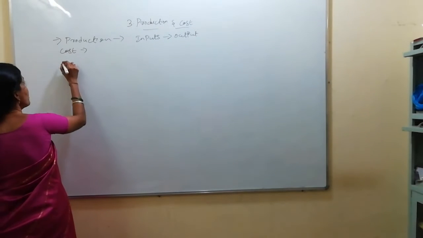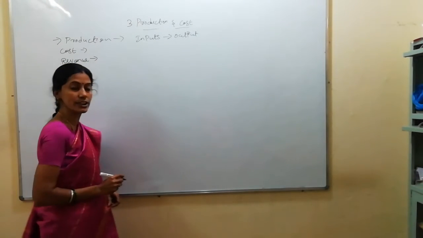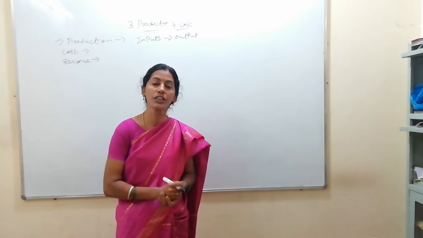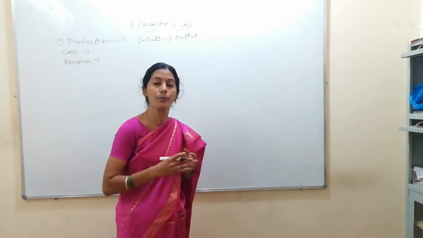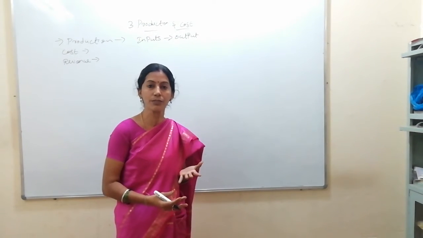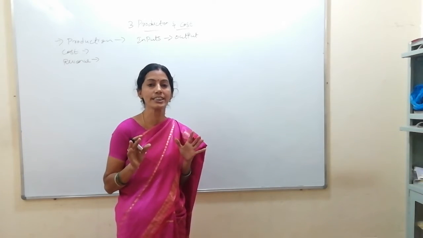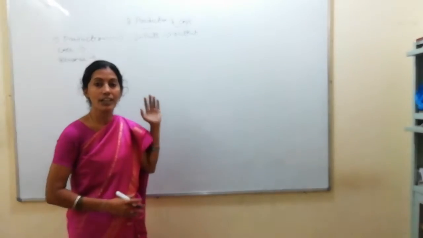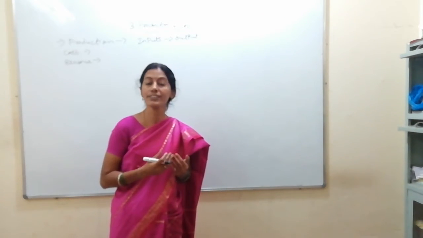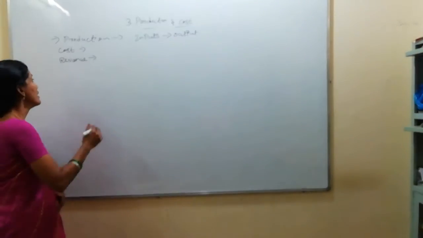What do you mean by revenue? Cost means expenditure incurred by the firm by producing the goods and services. How will the firm receive revenue? Once I invested, purchased the raw material, appointed the labor, land is there for the production process, capital I have borrowed, and I am the organizer, everything is ready. Revenue, how will I receive? After producing the goods and services, I will sell them in the market, and I will receive the revenue for the sale of my goods and services. That is known as revenue.